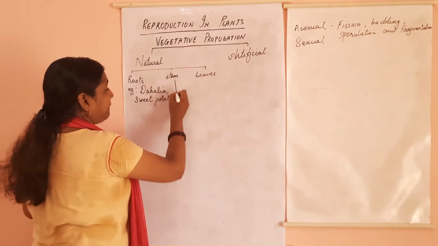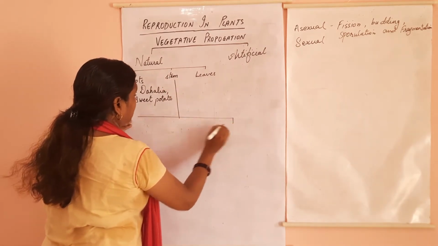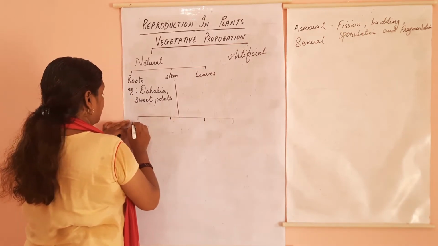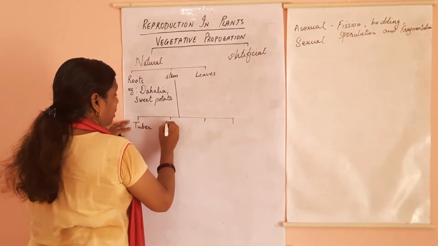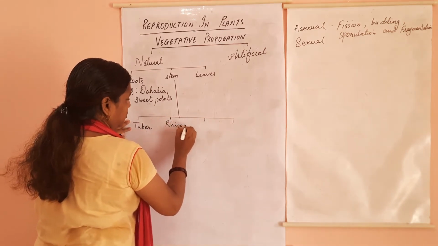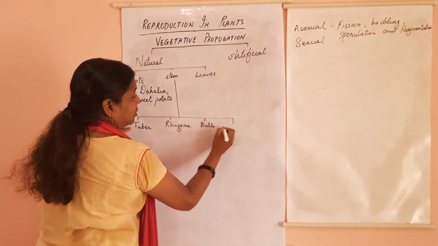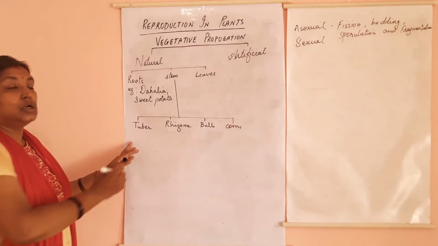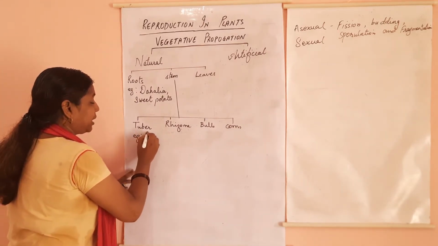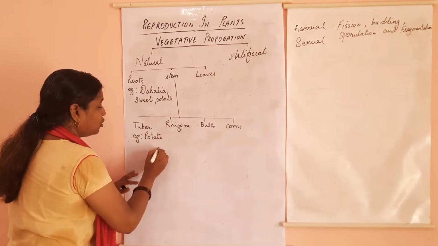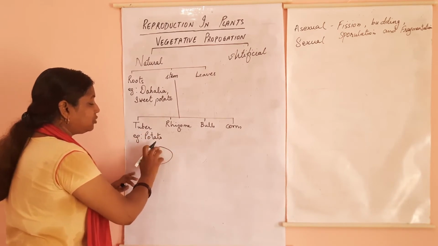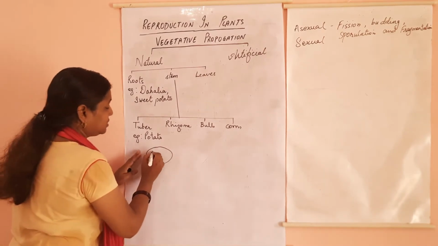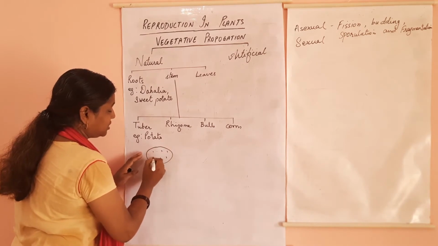Now coming to stem. In stem, there are four types of modification. They are tuber, rhizome, bulb and palm. Now in tuber what happens? Your example is potato. So all of us have seen potato. Now how do we know this potato is an underground stem? Because it has eyes. You have seen these eyes.